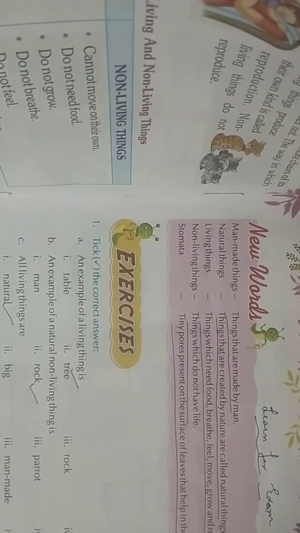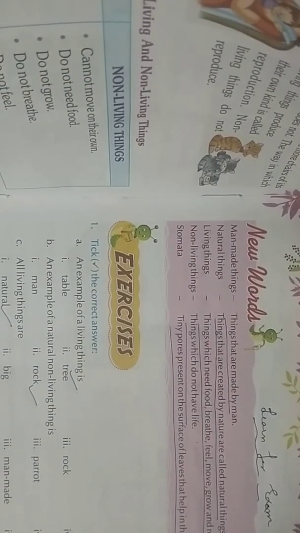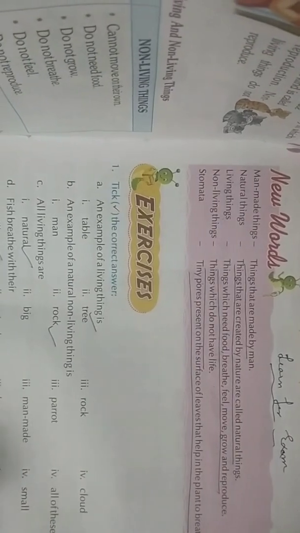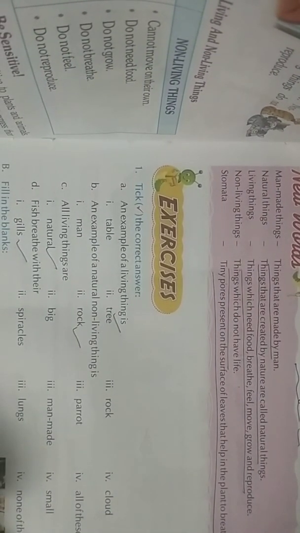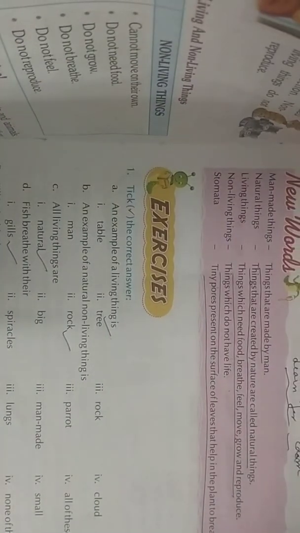Man-made things, table, chair. What are living things? Things which need food, breathe, feel, move, grow and reproduce. Things which have life are called living things. And what are non-living things? Things which do not have life are called non-living things. What is stomata? Tiny pores present on the surface of the leaves that help the plant to breathe. Okay, learn the new words properly.